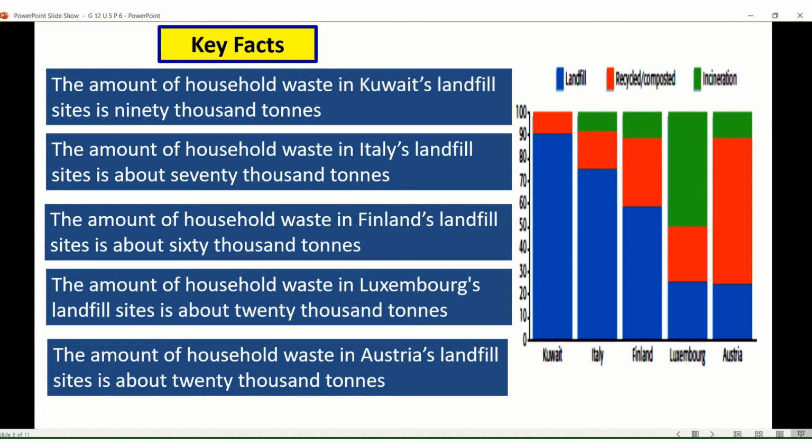The last one, the amount of household waste in Austria's landfill site is about 20,000 tons. So I choose here the blue color to refer how they get rid of their waste by burying them in landfill sites. Now, next time we are going to refer to another color.